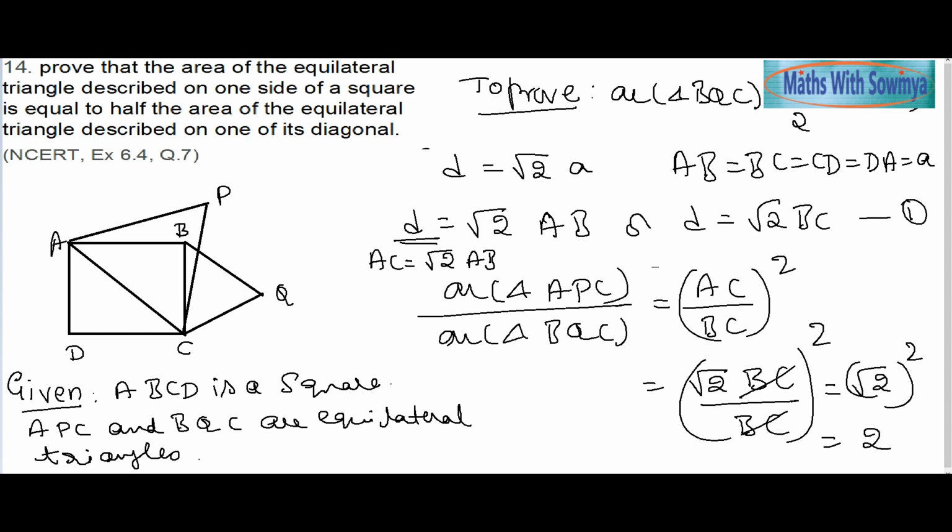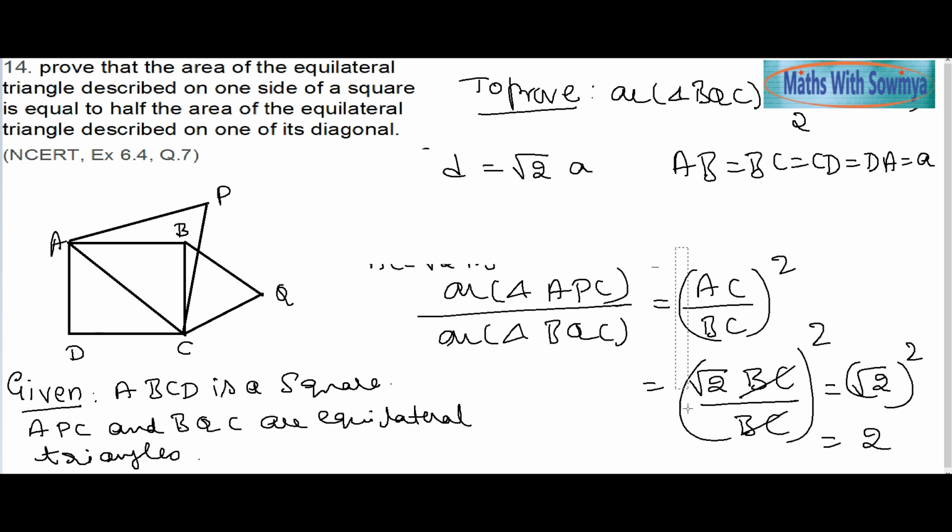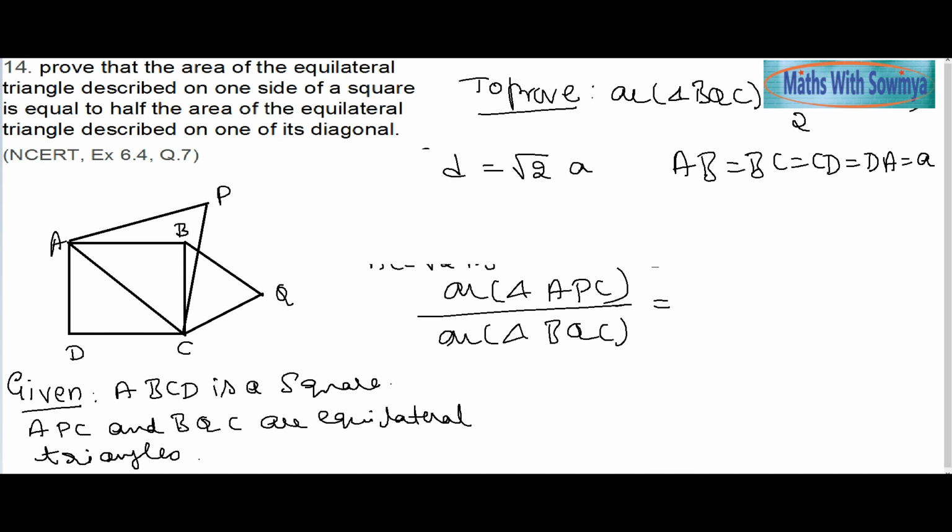So what we got now? Let us rephrase it. The whole thing we ended up with 2. Therefore area of triangle APC by area of triangle BQC is 2.